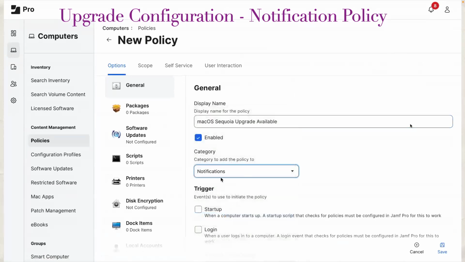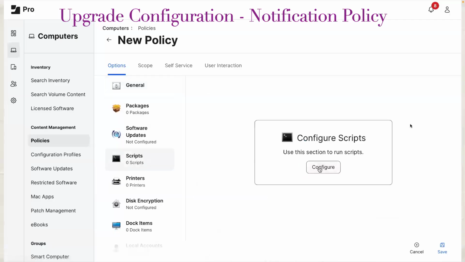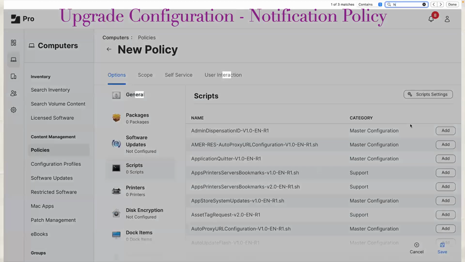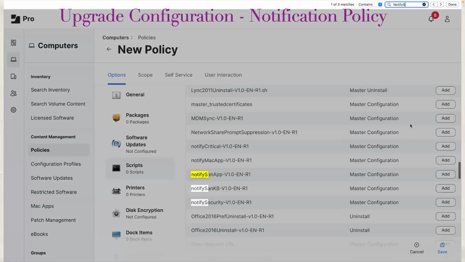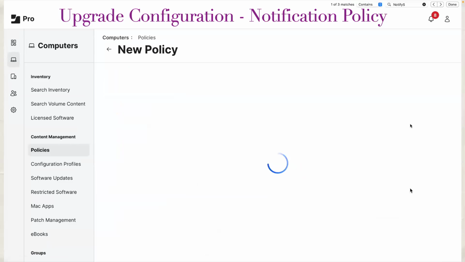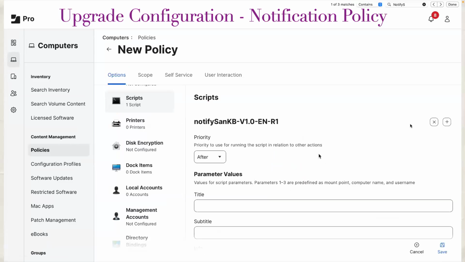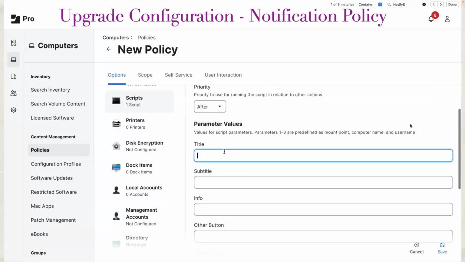The category is notification for us, and we will add a script. So I have a script which helps me send the notification. You can always use Dan Nelson's Swift binary article. I will give you that article in my YouTube description. Then, the title is macOS Sequoia.